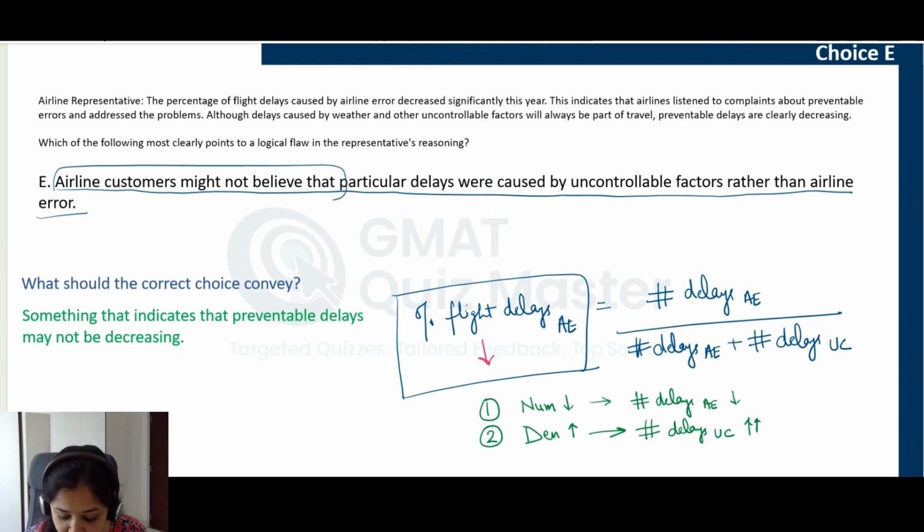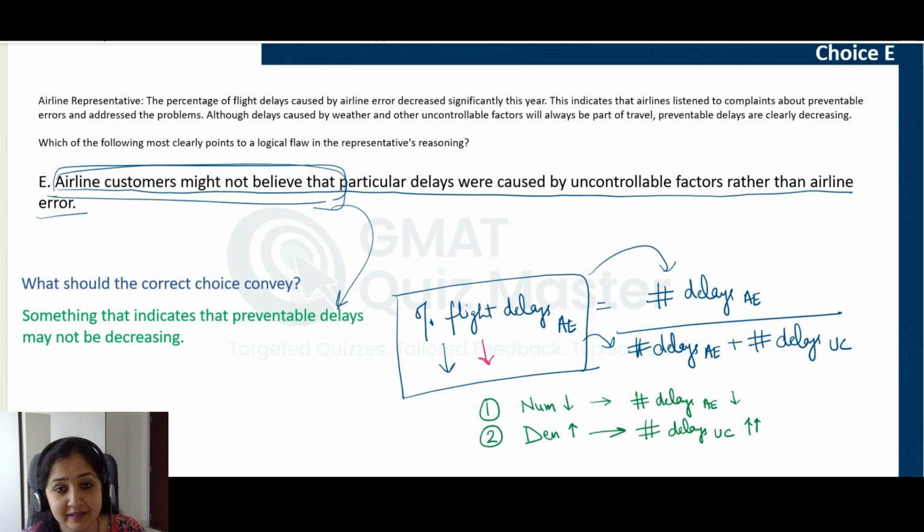As long as this has reduced, which it has, as it is given to us as fact, we need to understand what can be the factor that led to this reduction. This information, what airline customers believe to be the reason, does not tell us that the preventable delays might not be reducing, and that is why this choice is incorrect. So if you selected this answer choice, you need to question yourself what made you select it.